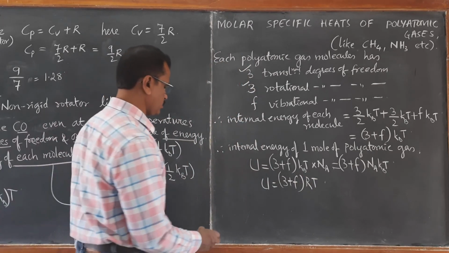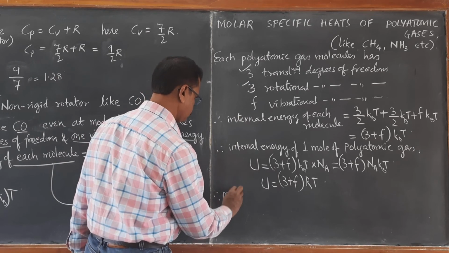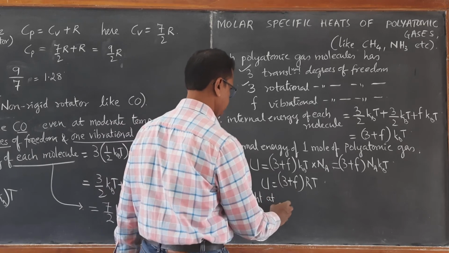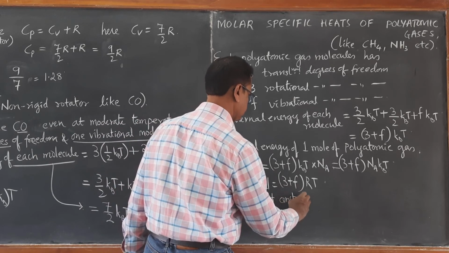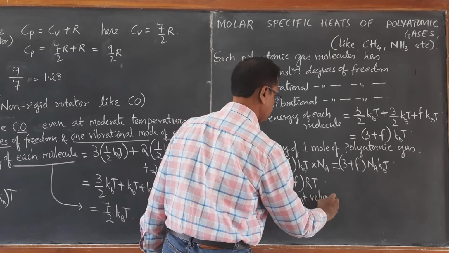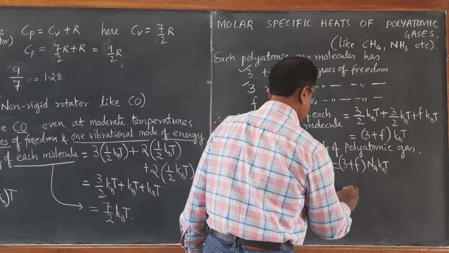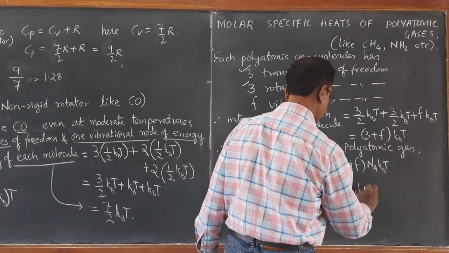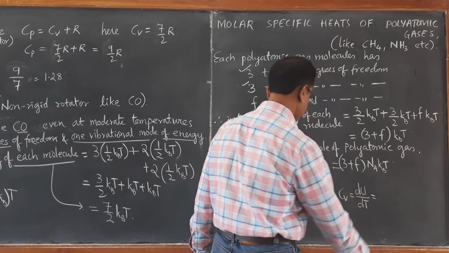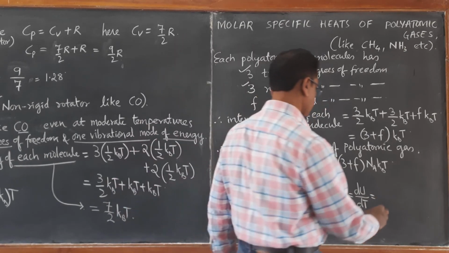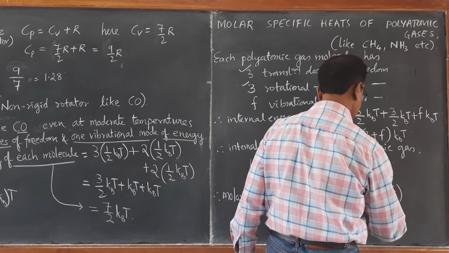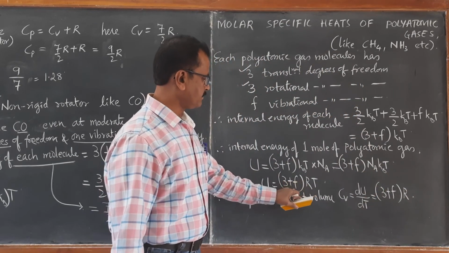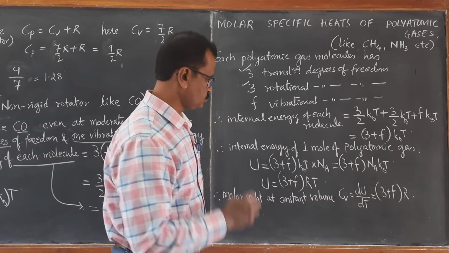Therefore, molar specific heat at constant volume, Cv equal to du by dt, by definition. So that becomes (3 plus F) into R. Differentiating this, du by dt, (3 plus F) R, dT by dT becomes 1.